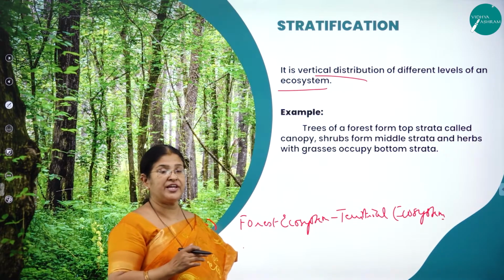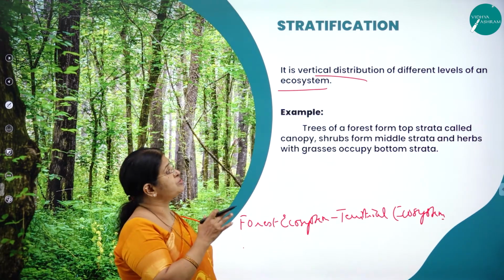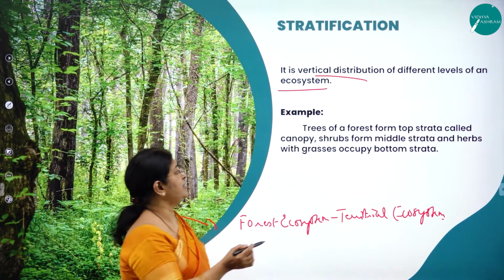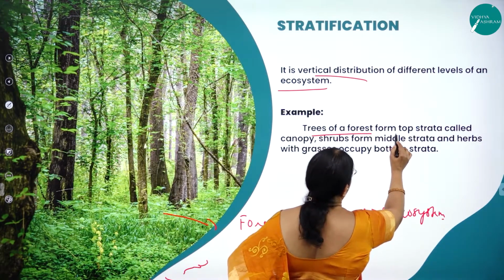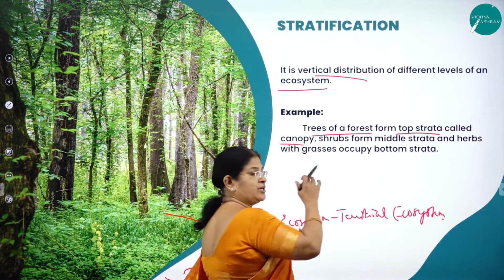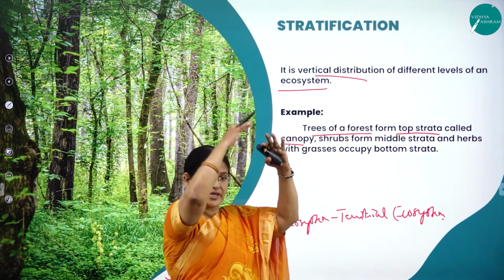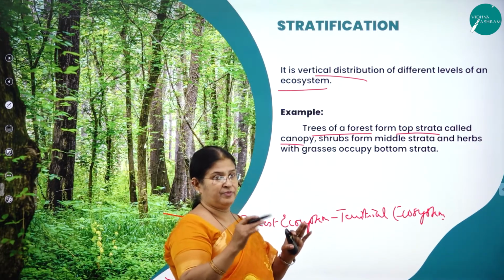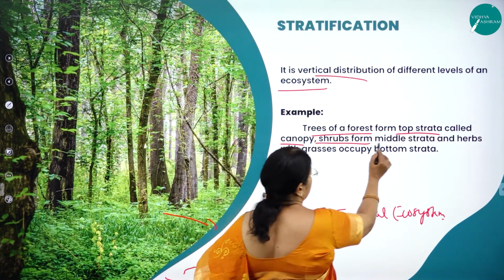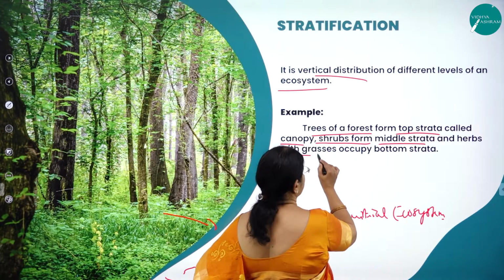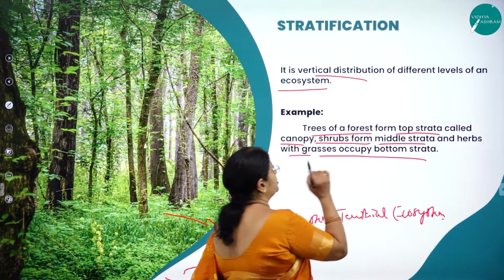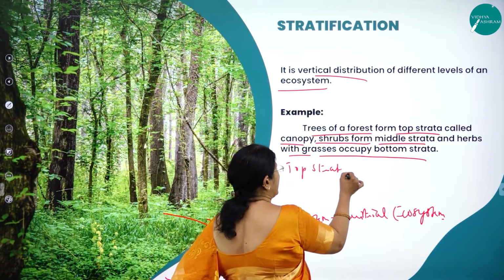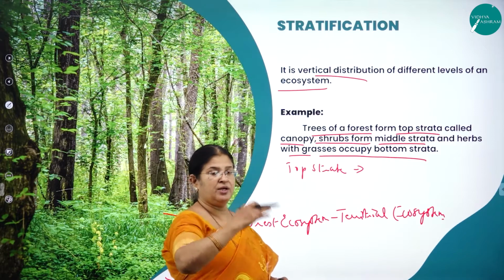So what is stratification? It is the vertical distribution of different levels of an ecosystem. For example, the trees of a forest form the top strata called the canopy. The tall trees form the canopy, the topmost part. Then the shrubs form the middle strata and herbs with grasses occupy the bottom. Strata means layers, layer by layer.